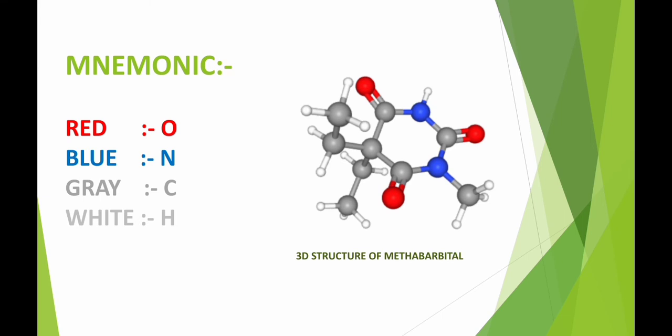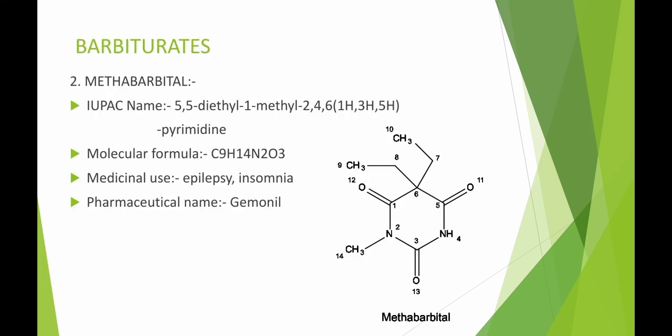The red is considered as O, the blue is considered as N, the grey is considered as C, and the white is considered as H. This structure is also similar to the barbiturates.